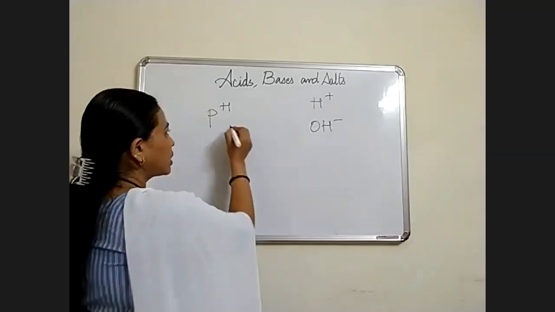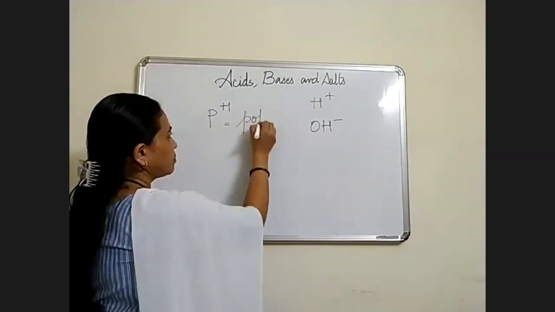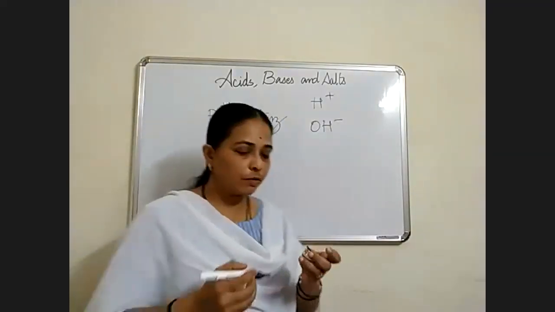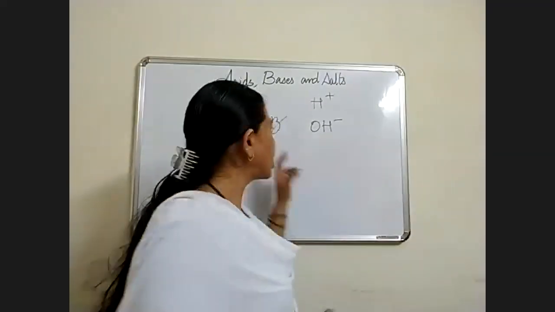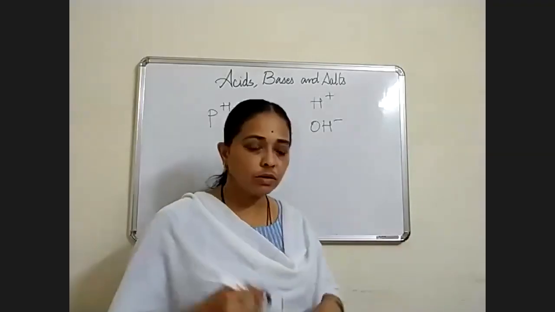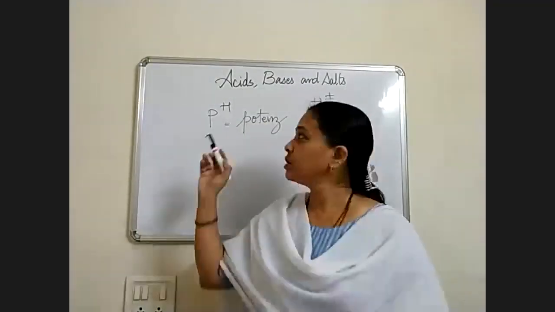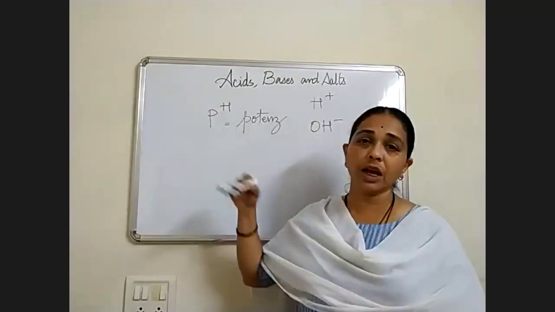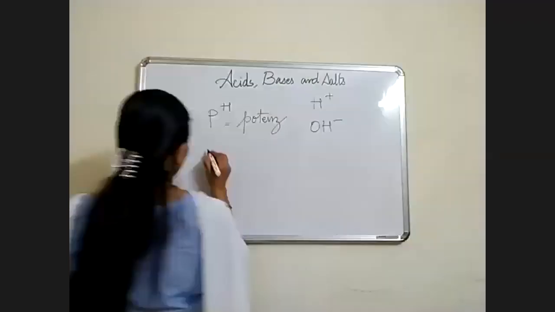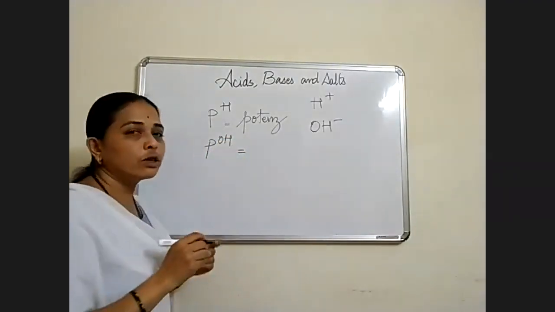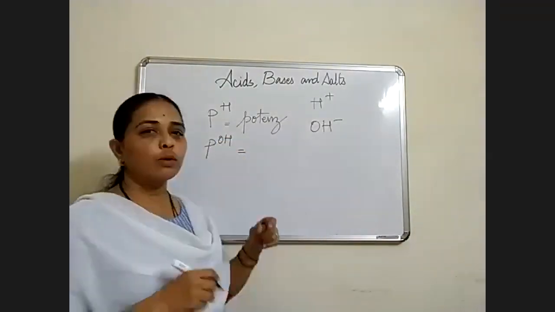P means potence. Potence of a substance. Potence means the strength. So strength of H+ ion, or pOH, we can find pOH also, so potence of OH- ion.